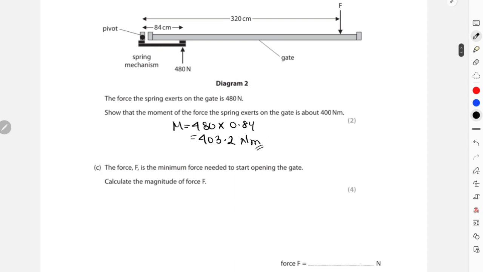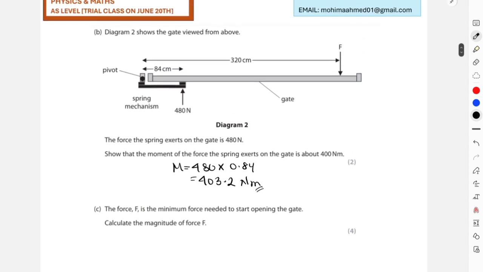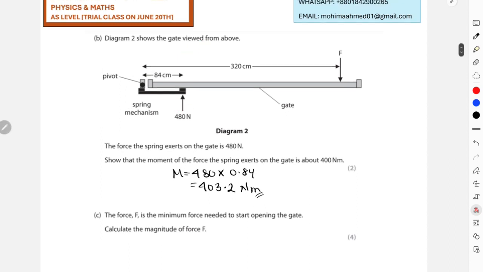So this is correct. And then it says that we need to calculate the minimum force needed to start opening the gate. In order to provide a minimum force, that means the object should be in equilibrium, right? Your force should be greater than that in order for the total clockwise moment to be greater than the anticlockwise moment, then only the gate will start to open. So the minimum force is when the entire gate is in equilibrium, where the clockwise moment equals the anticlockwise moment.